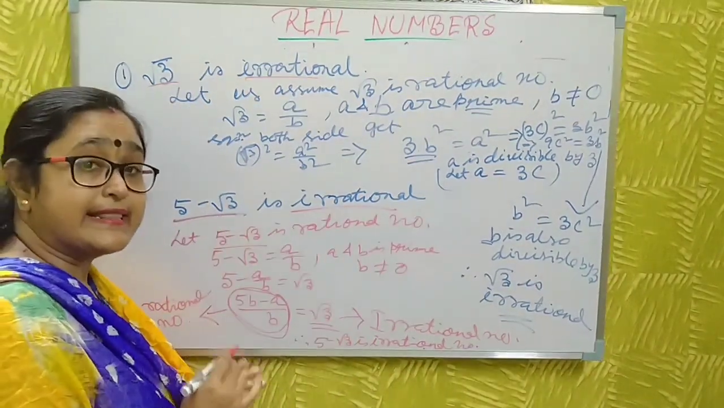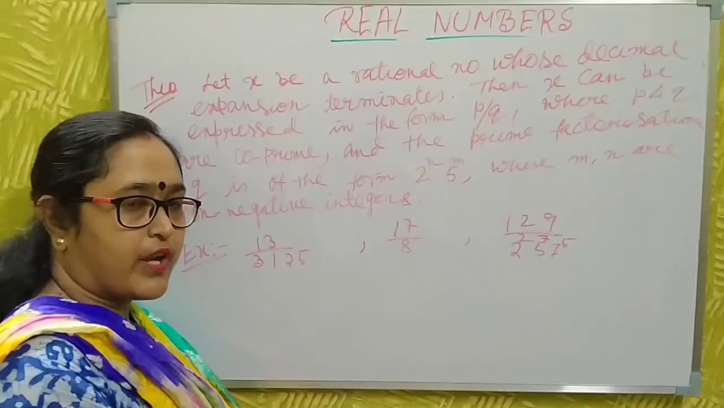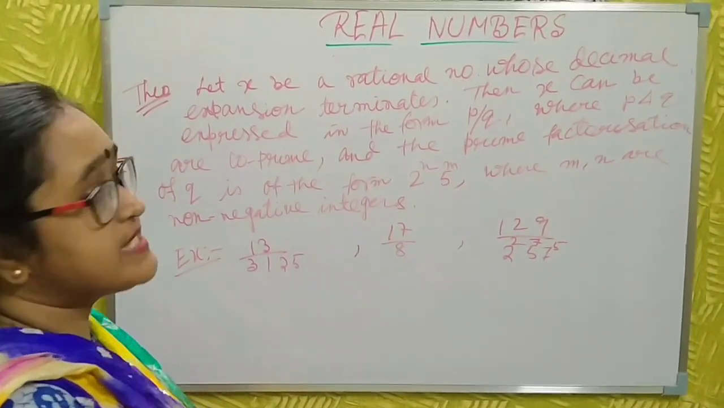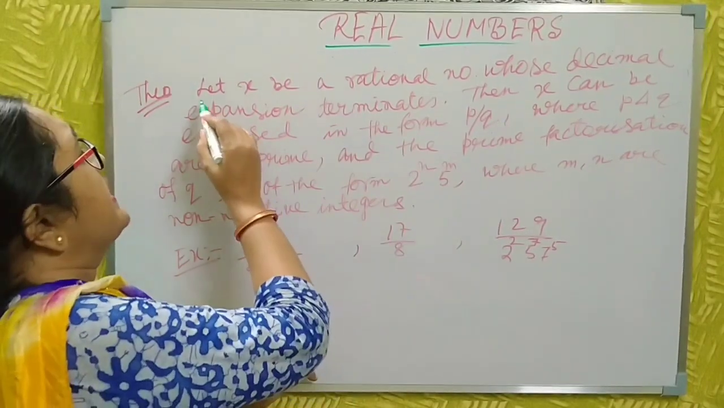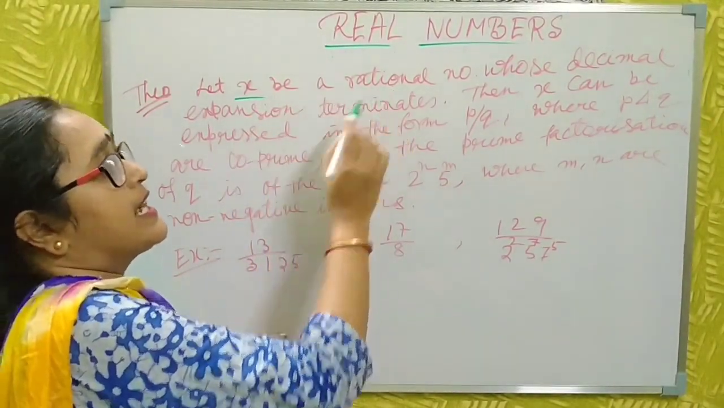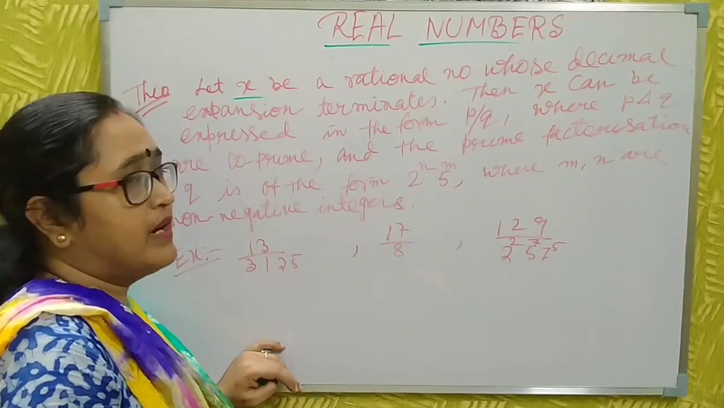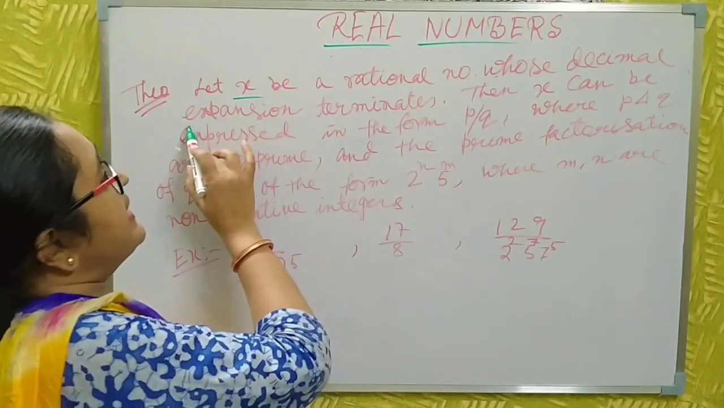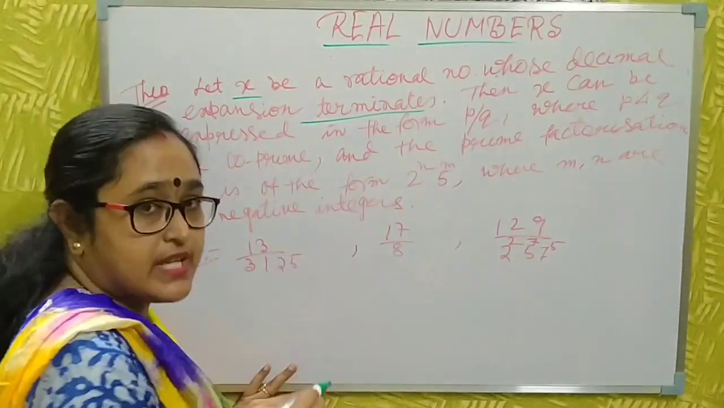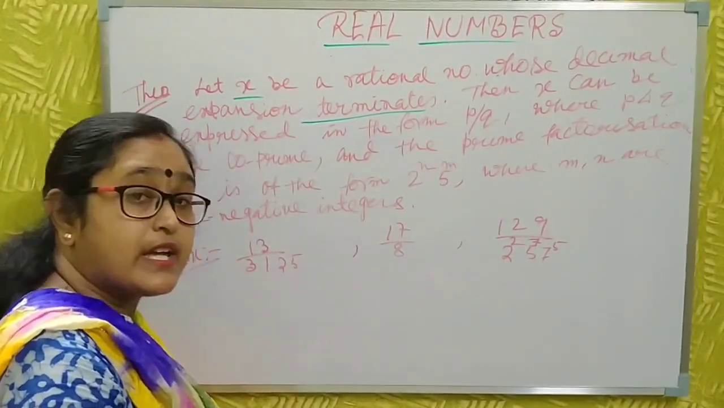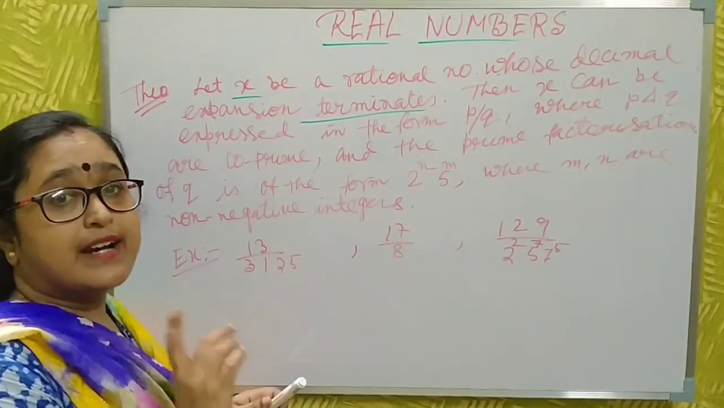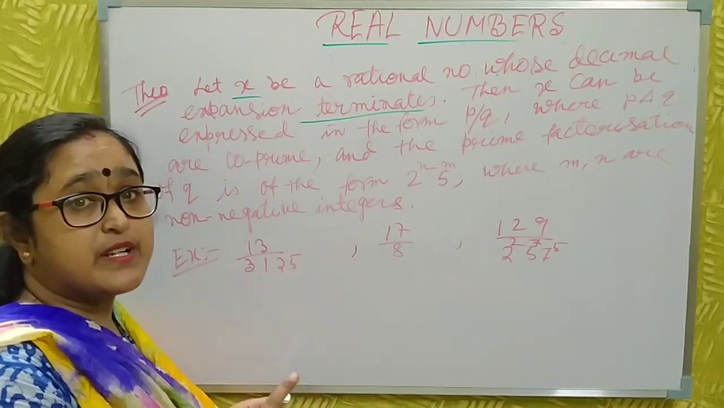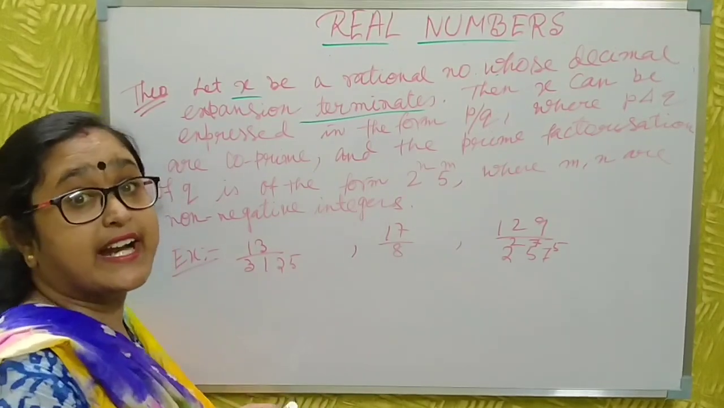Just do it like this also. Okay. Now this is my last topic of the video. This is another theorem I will discuss here. Let x be a rational number. What is a rational number? It can be expressed as p by q, whose decimal expansion terminates. The rational number I already explained in my previous class: a rational number is one whose decimal expansion terminates or is recurring.